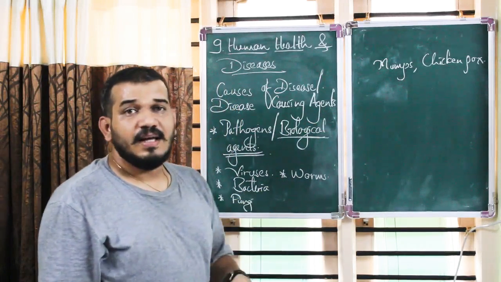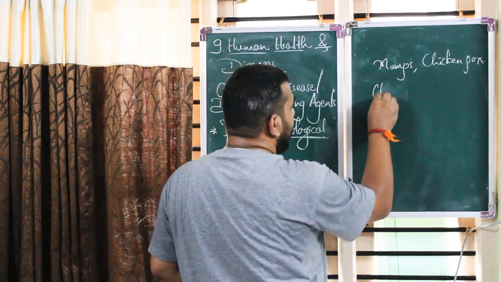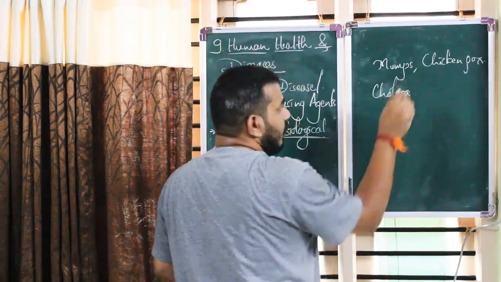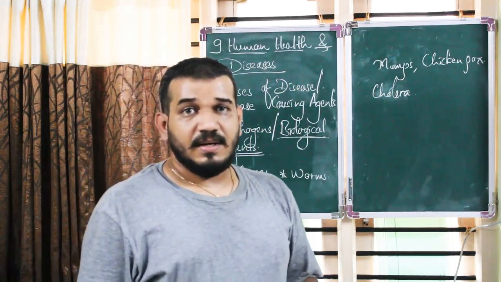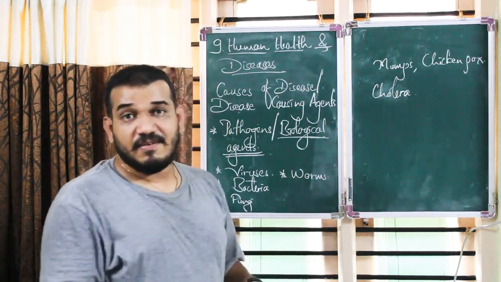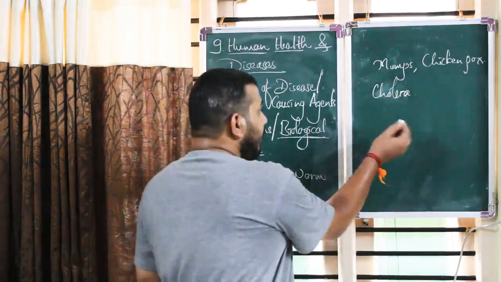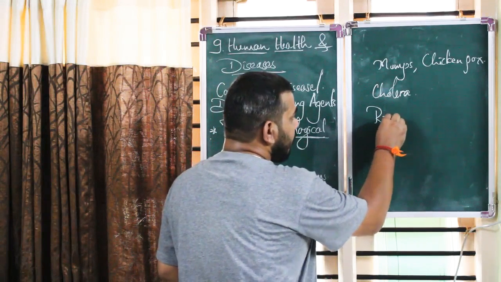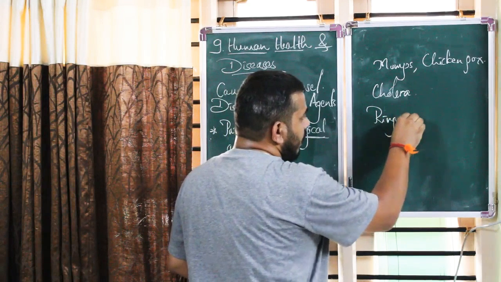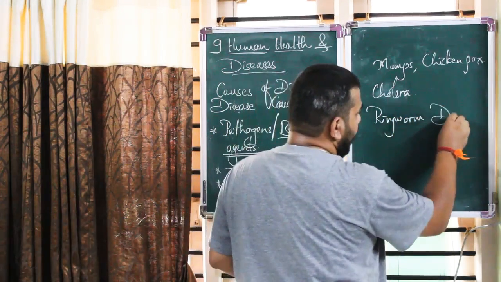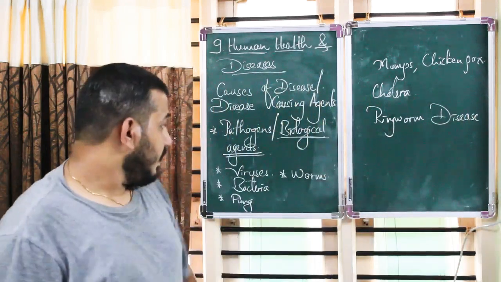Whereas bacteria also can cause certain diseases like cholera. Okay, now bacterial disease, cholera, or they may cause typhoid. Salmonella typhi, we will see later. Fungi may cause ringworm disease, a kind of skin infection.